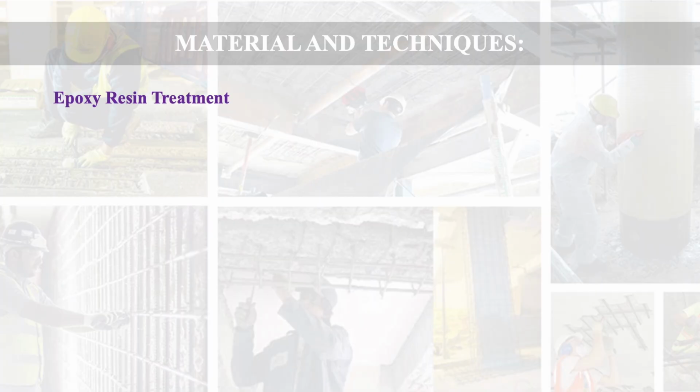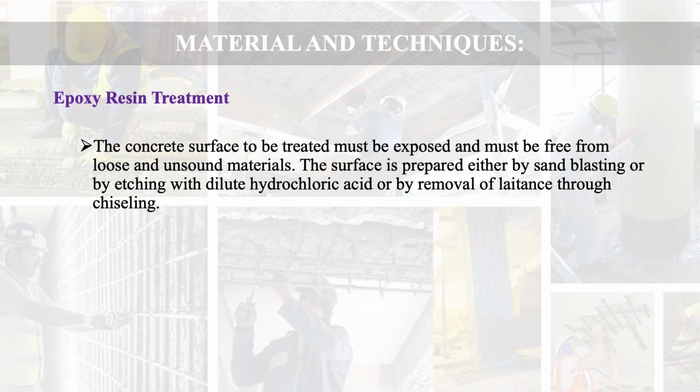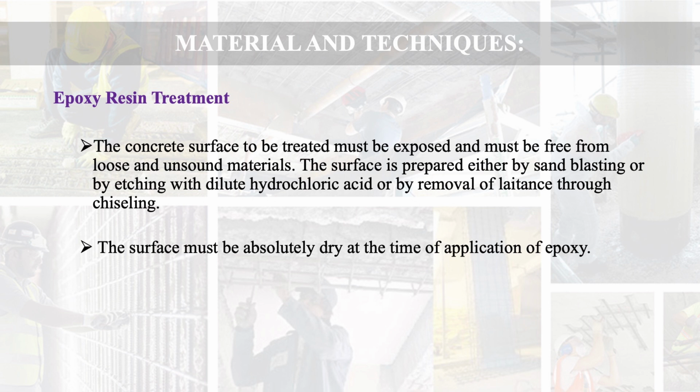Now we move to another material and technique, epoxy resin. How do we do the epoxy resin treatment? The concrete surface to be treated must be exposed and must be free from loose and unsound materials, because otherwise their bond will not be proper due to the presence of loose material. The surface is prepared either by sandblasting, or by etching with dilute hydrochloric acid, or by removal of laitance through chiseling. You can use the chisel. The surface must be absolutely dry at the time of application of epoxy for the sake of proper bond.